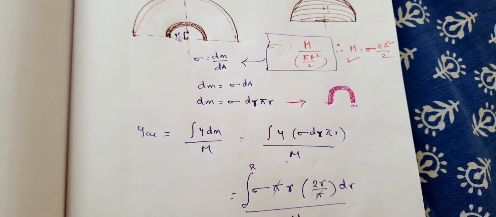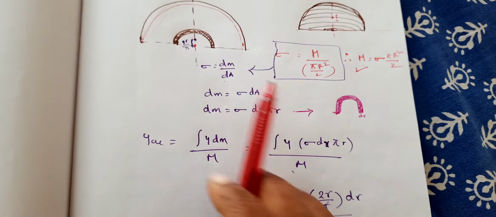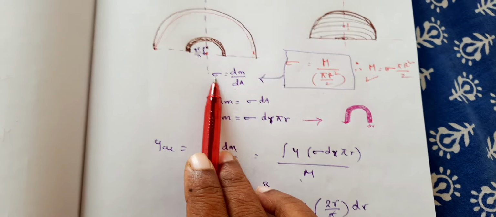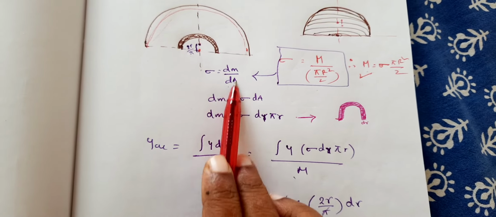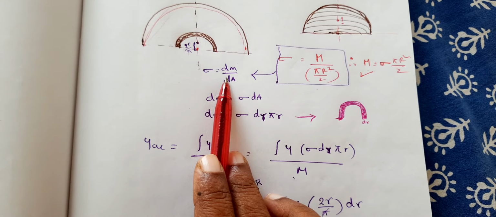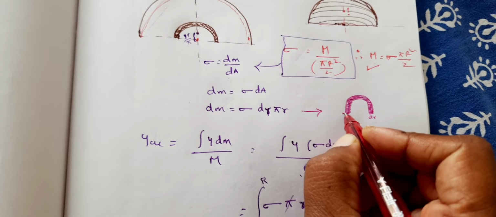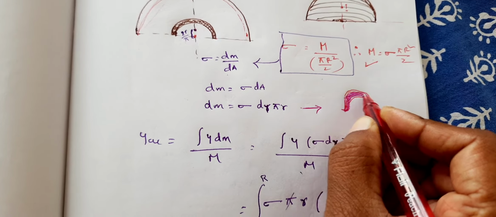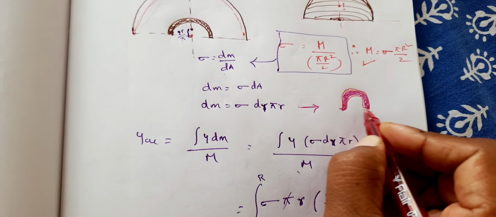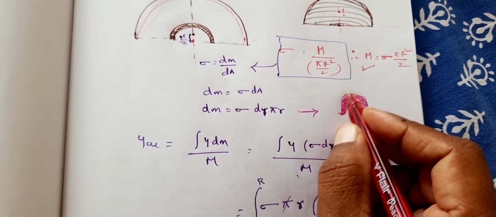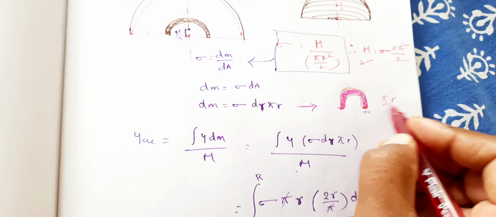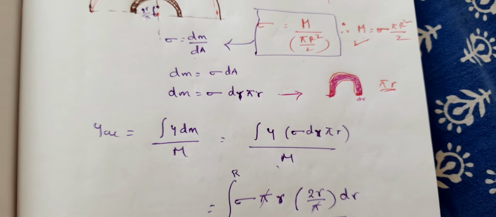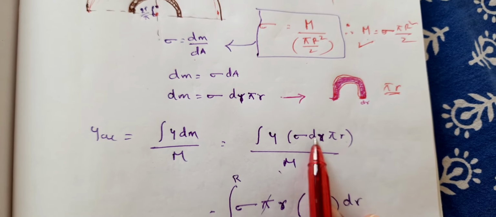Now what is dm? Dm is sigma dA, where sigma is the areal density or the surface density, into area. What is the area bounded by this? Let us see how to find out the area. What is the area of this semicircular ring? If dr is the thickness of the ring, then the length of this ring is pi r, is it not? Pi r is the length of the ring. So length into breadth or thickness gives you the area. Therefore dr into pi r is the area.